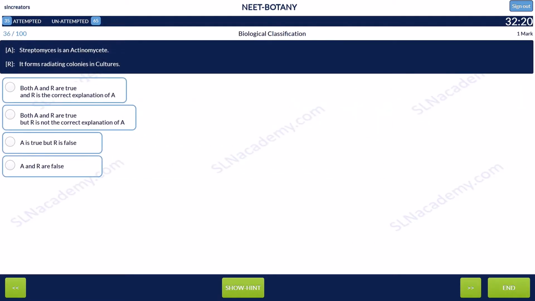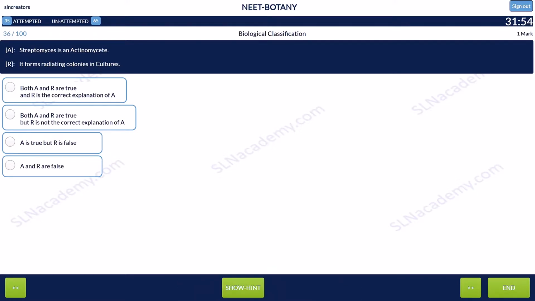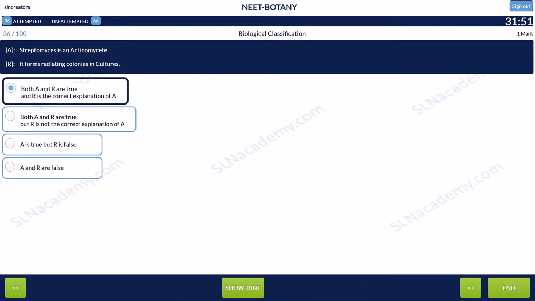Question 36. Assertion: Streptomyces is an actinomycete. Reason: it forms radiating colonies in cultures. Streptomyces belongs to Actinomycetes group. They form radiating colonies in cultures. So the answer is option 1. Both A and R are true and R is the correct explanation of A.